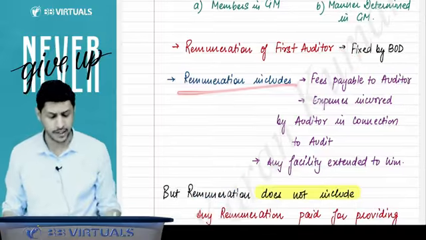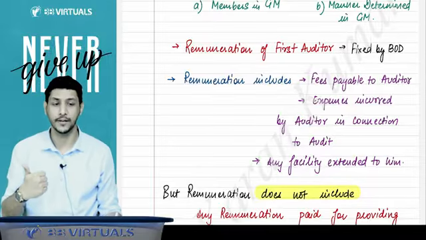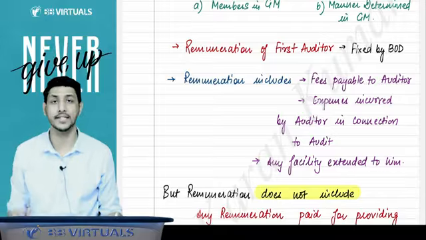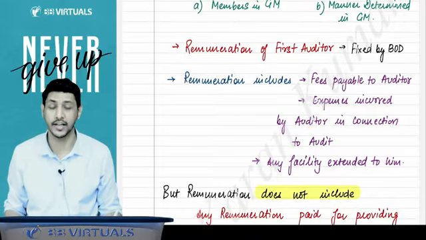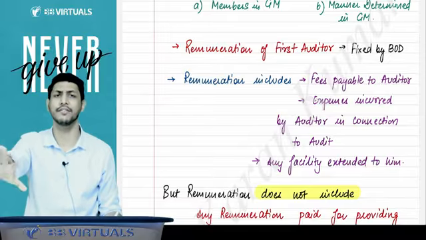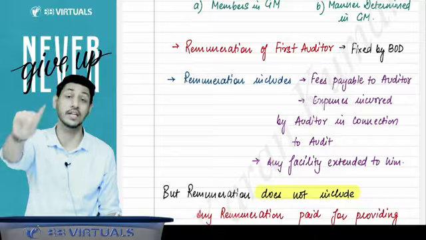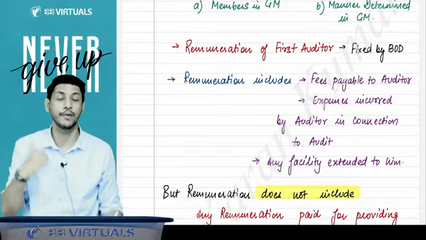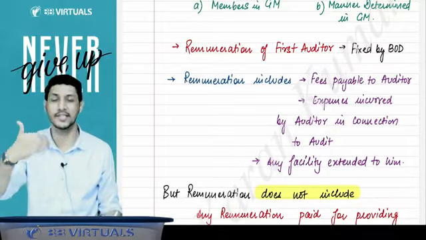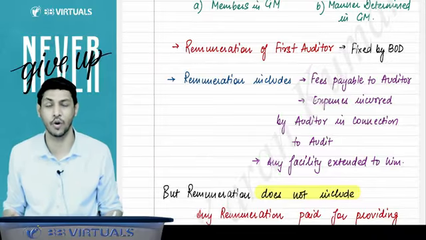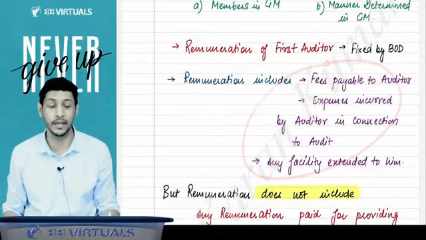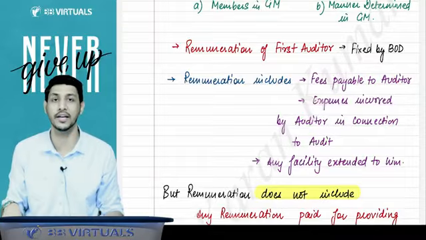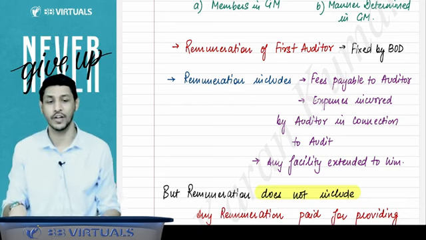The remuneration includes the fees payable to the auditor. Whatever the amount you will be paying as fees to the auditor, that will be his remuneration. The expenses incurred by the auditor in connection to audit, whatever expenses he has incurred in relation to the audit, that will also be considered his remuneration. And if any facilities are extended to him, any services you have provided to him in relation to audit, that will also be part of his remuneration. So these three things will be aggregated and this amount will be considered as the remuneration of the auditor.